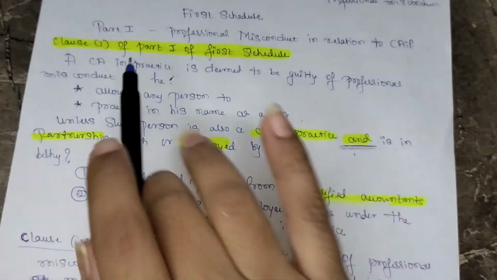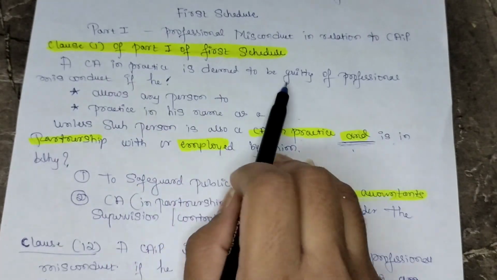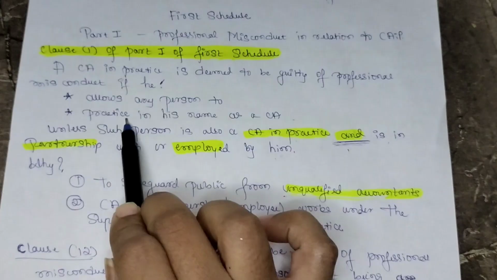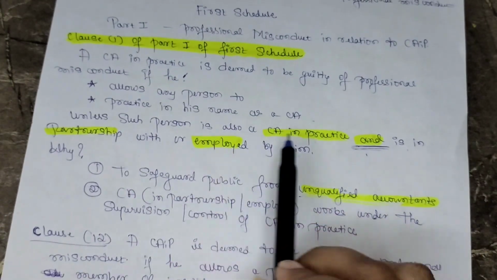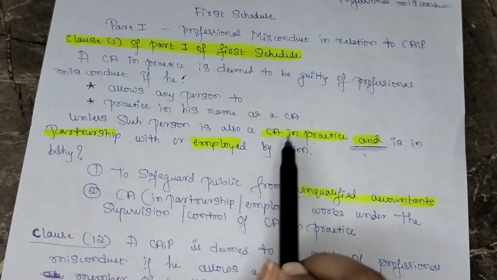Now coming to clause 1 of part 1 of the first schedule. A CA in practice is deemed to be guilty of professional misconduct if he allows any person to practice in his name as a CA unless such person is also a CA in practice and is in partnership with or employed by him.